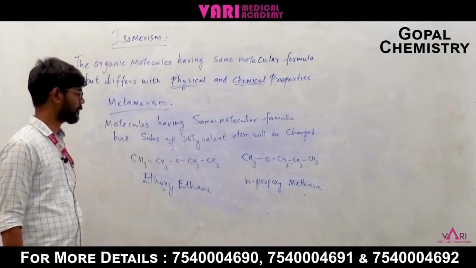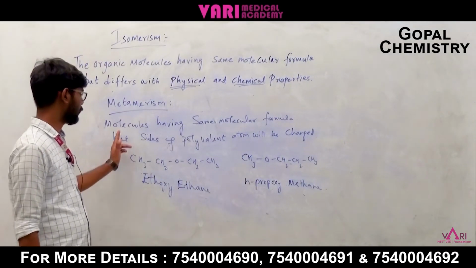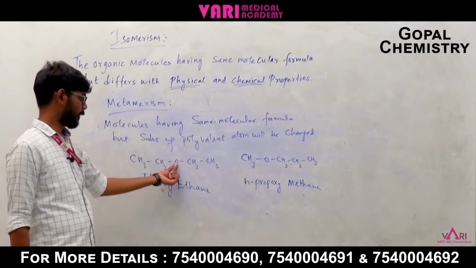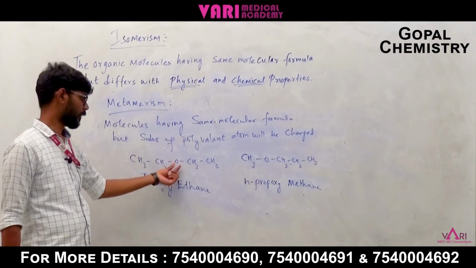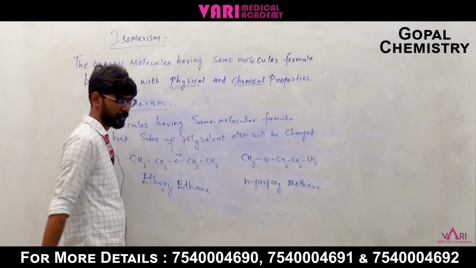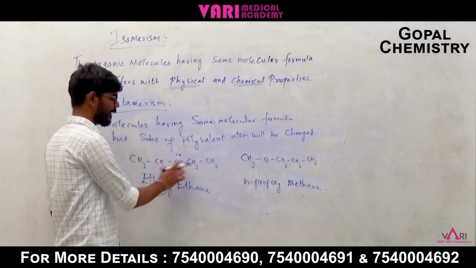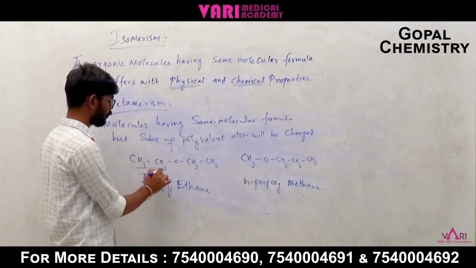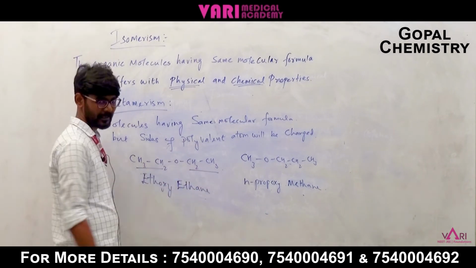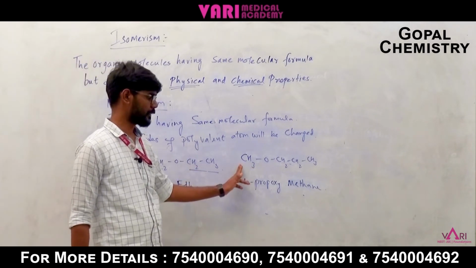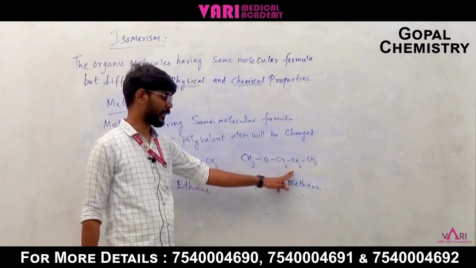Okay, so the next one is metamerism. The molecules have the same molecular formula, but a polyvalent atom will be there. Oxygen is polyvalent, with valency 2. The sides of the polyvalent atom will differ. See, here there are two carbons and here two carbons. Here only one carbon is there and the other side has three carbons.